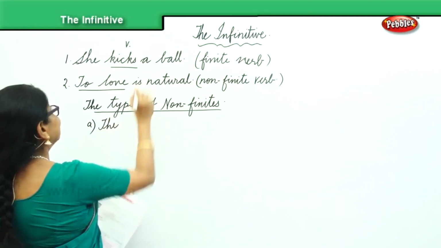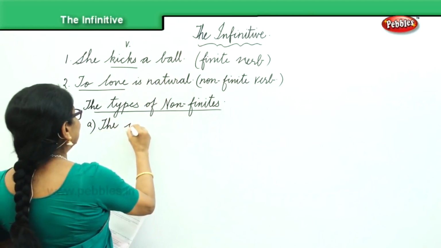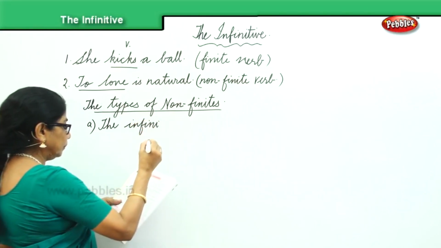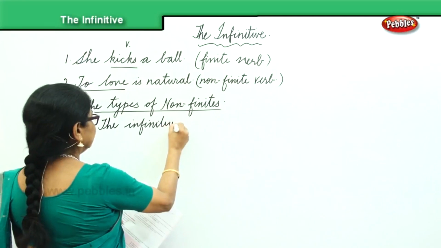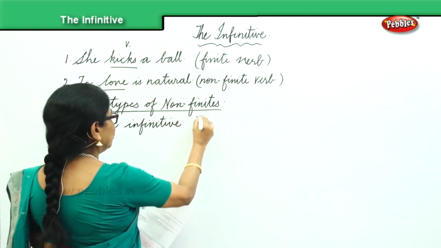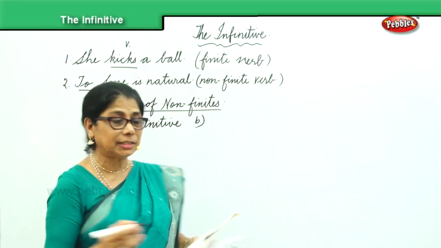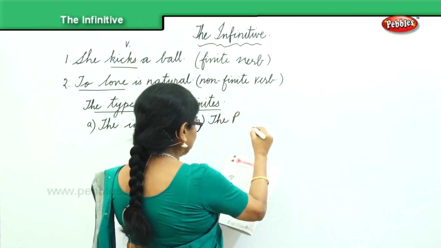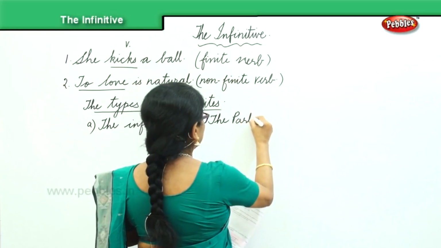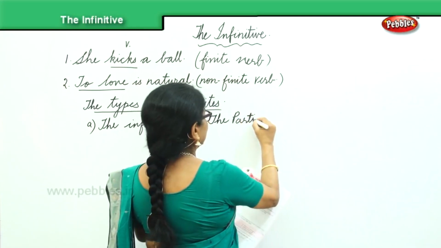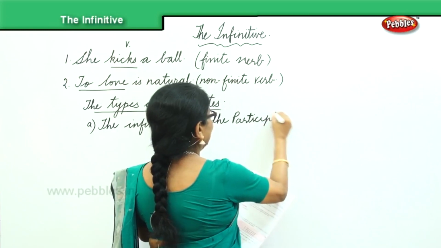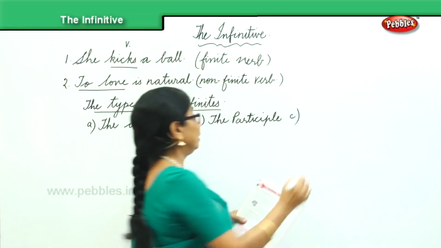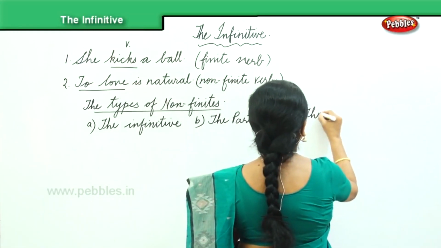That's the title we are doing. B, we have the participle, the second category. And the third category, we have the gerund.